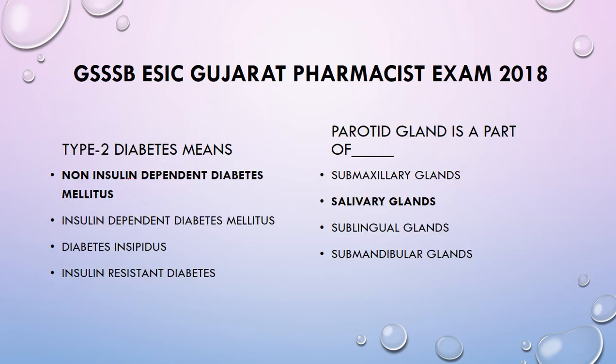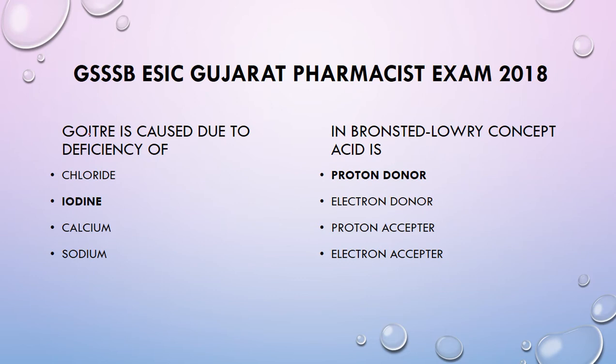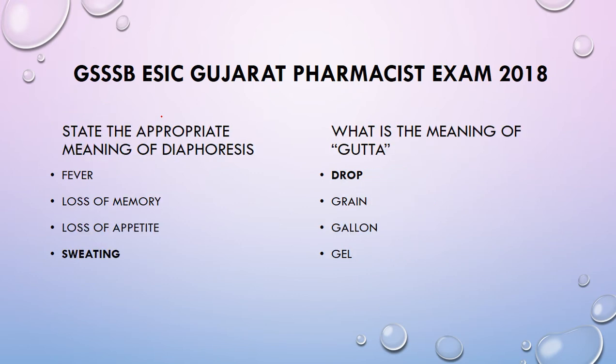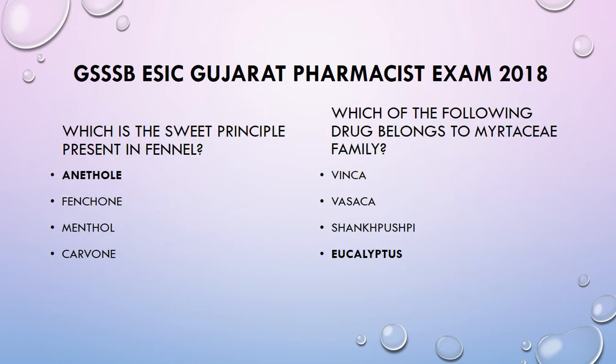Type 2 diabetes means non-insulin dependent diabetes mellitus. Parotid gland is a part of the salivary gland. Goiter is caused due to the deficiency of iodine. In Bronsted-Lowry concept, acid is proton donor. State the appropriate meaning of diaphoresis, that is sweating. What is the meaning of gutta? That is drop. Which is the sweet principle present in fennel? That is anethole.